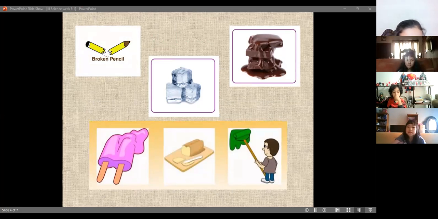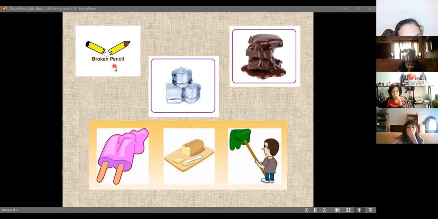The pencil is broken. The ice cream is melted. I don't know how to say it in English. Okay, the ice cream is melting. That's right, it's melting. The bread is cut.